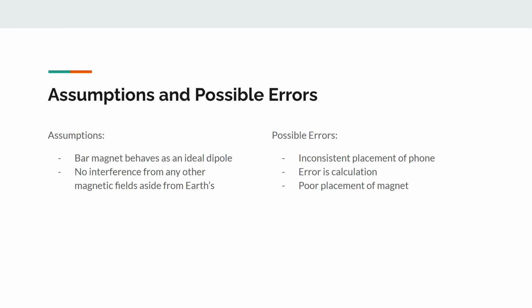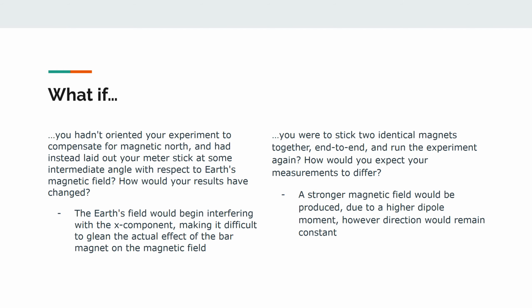A few possible errors: I could have had inconsistent placement of the phone, error in calculation, or also just shakiness. It's hard to read the magnetometer exactly because your hand is shaky and it's hard to get a constant number.